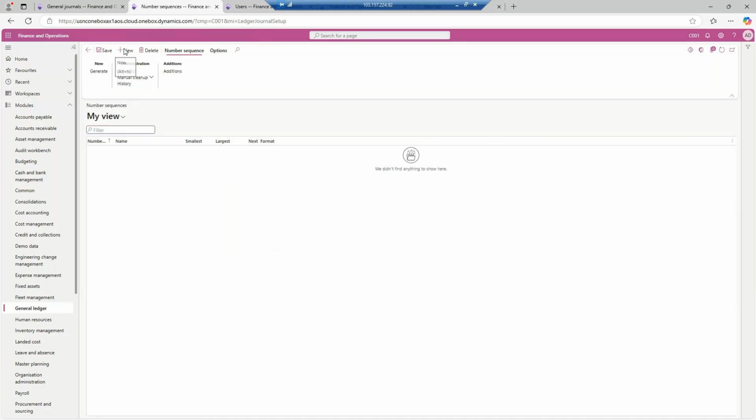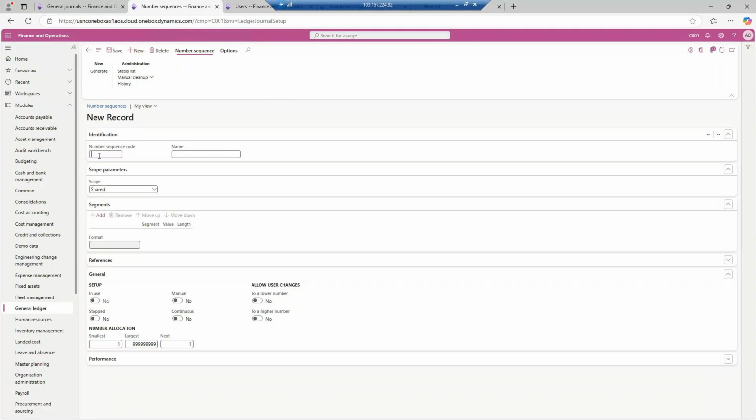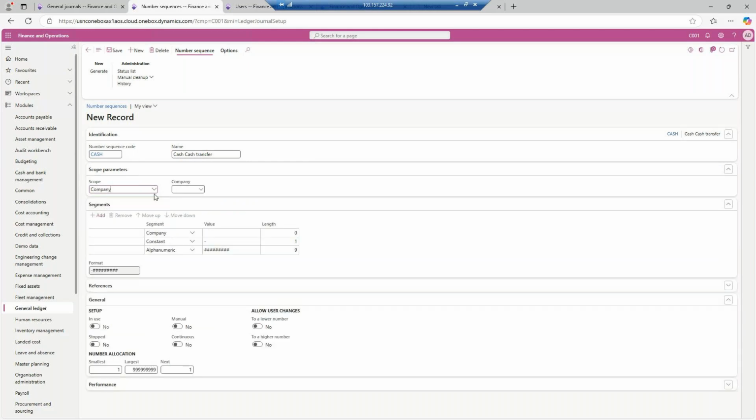Click on the new button, and once you click on the new button, this is the cash entry. Okay, so cash, and it is going to be utilized in the company. So yes, company, and over here C001, and this is the constant cash entry.